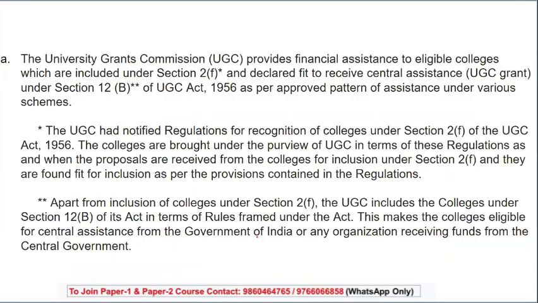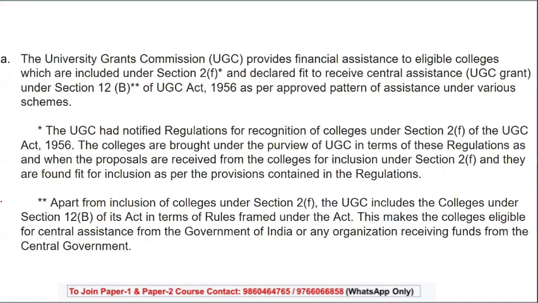Okay. Now, there is a concept called UGC section 2F and 12B. So this is basically an approved pattern of assistance under various schemes. You don't have a specific question on this, but let's clear it now itself.